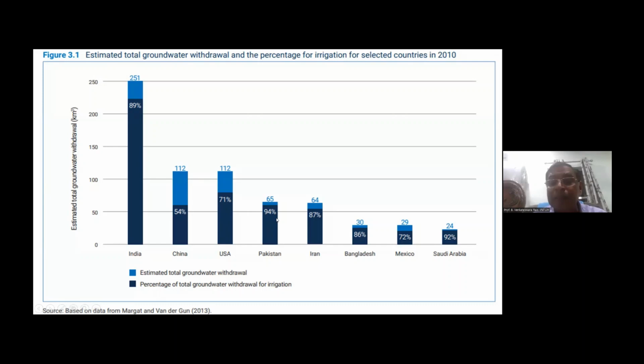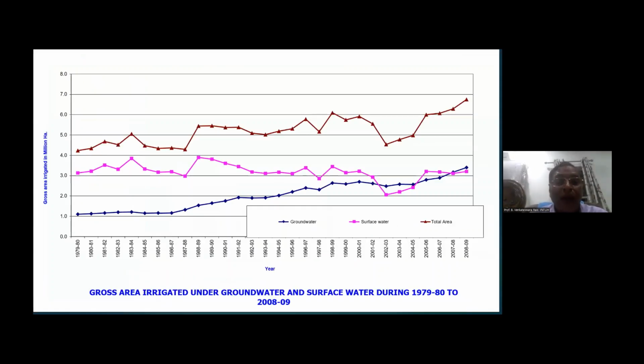Pakistan 94%. Iran, Southeast Asia and some Asian countries, Bangladesh, and even Mexico, they are using a lot more for irrigation. Mostly it is used for irrigation. That is the scenario. So in my place where I am residing, Andhra Pradesh, and of course Telangana, all these put together, you can see the surface water utilization is almost stagnant for the last few decades, whereas groundwater utilization is increasing.